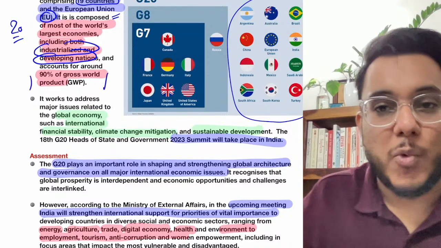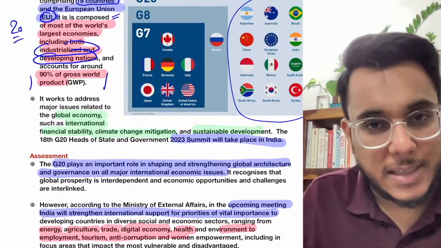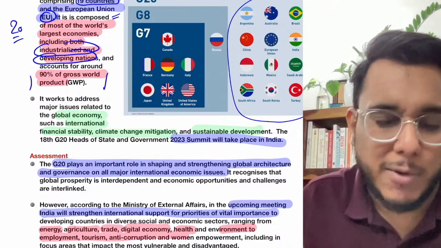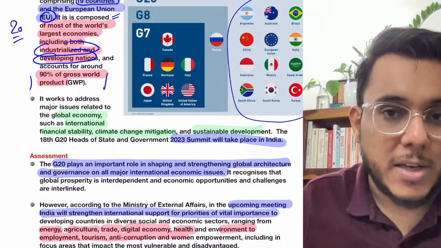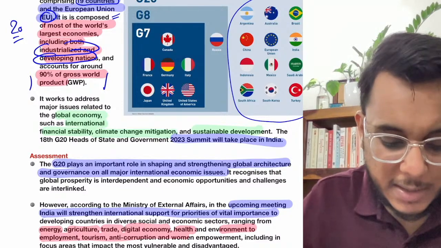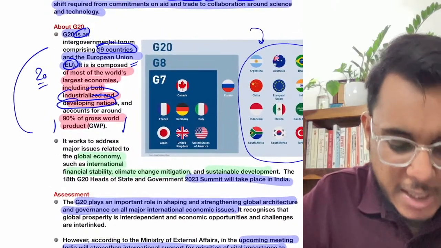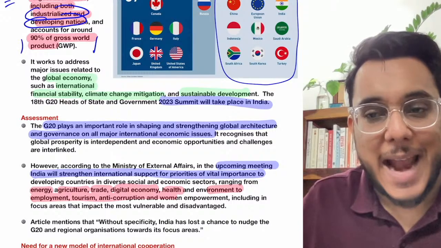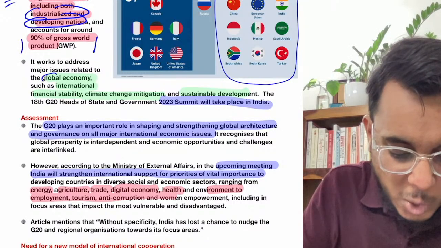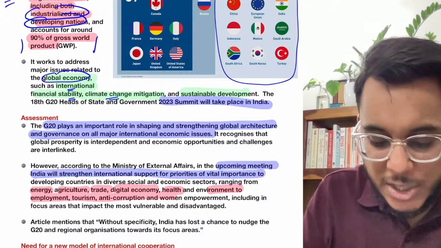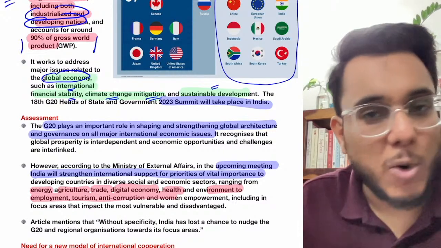90% of the gross world product comes from this G20 grouping. When we talk about a country, we call it GDP, gross domestic product, but when we talk about the entire world, we call it GWP, gross world product. Now guys, the G20 addresses many issues related to the global economy, international financial stability, climate change mitigation, sustainable development, and all these kinds of things.